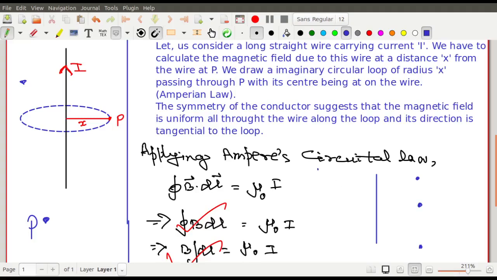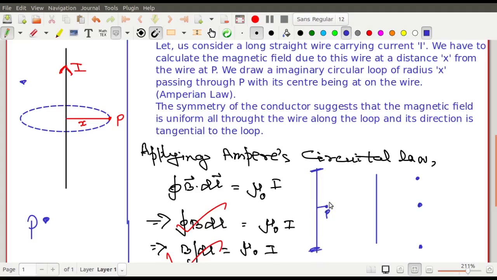Suppose there is a finite wire of this length, and you can see the end point of it. Then to you it is a finite wire, right? But this can also be treated as equivalent to an infinite wire. You can take it to be an infinite wire if the point of observation is very close. If the point P is very close, then you can take it to be an infinite wire also.